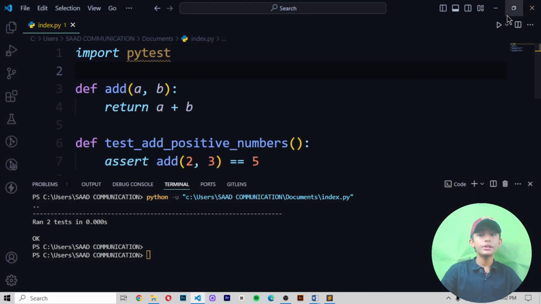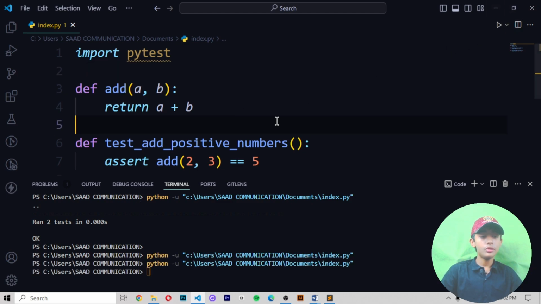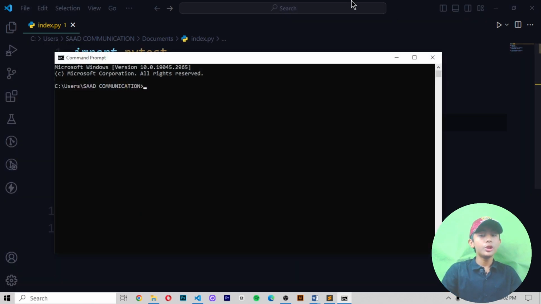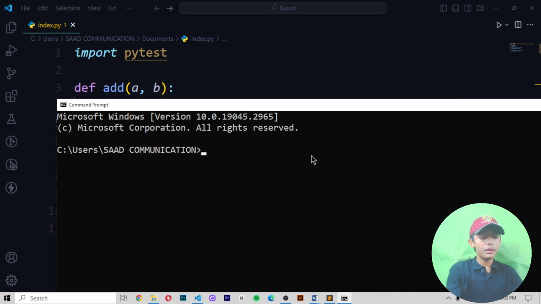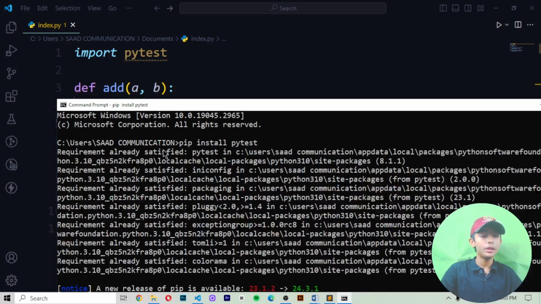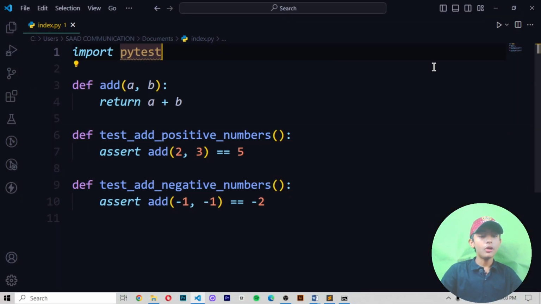If it is giving an error and not running, let me show you. Save it and run it. So it is not running. What you can do is go to your command prompt and run pip install pytest to install the library. Then it will start downloading, and I hope it will not give you the error. Okay, you can see it has helped me install it like this.